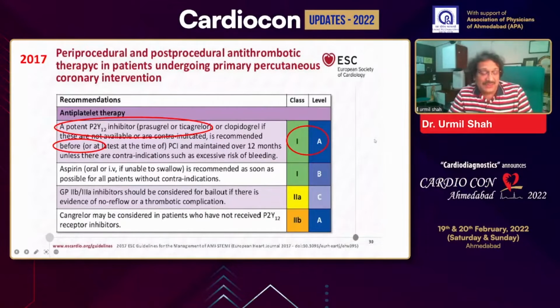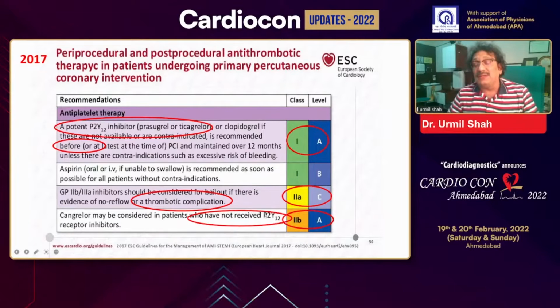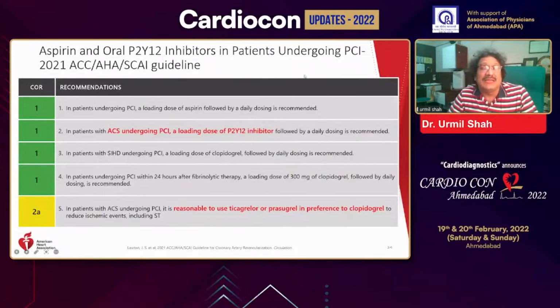So suppose a patient comes with this condition, I personally believe that definitely ticagrelor might have been started in this patient. That is one. Second, there is a big thrombotic burden. We can use a GP2B inhibitor. That is a class 2A indication, and we have to keep that in mind. And cangrelor, which is the point of discussion at present, is for those patients who have not received a P2Y12 inhibitor. But as I have told, since ticagrelor is a class 1 indication and we usually give it in all patients, cangrelor is a class 2B indication.